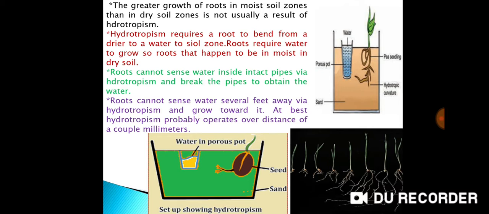Roots cannot sense water inside intact pipes via hydrotropism and break the pipes to obtain the water. Roots cannot sense water several feet away via hydrotropism and grow toward it. At best, hydrotropism probably operates over a distance of a couple of millimeters.